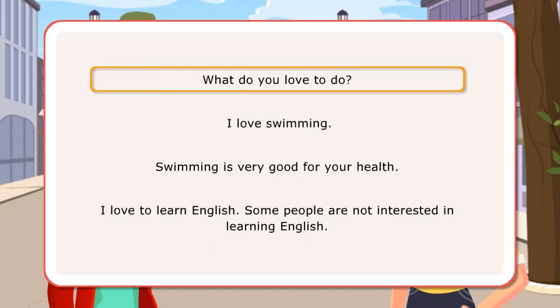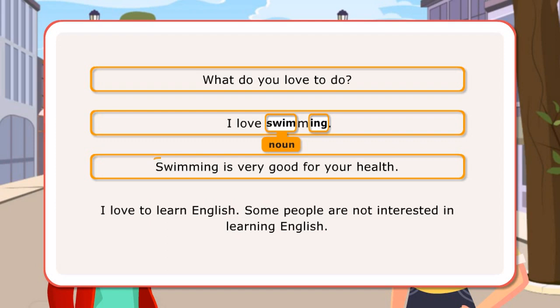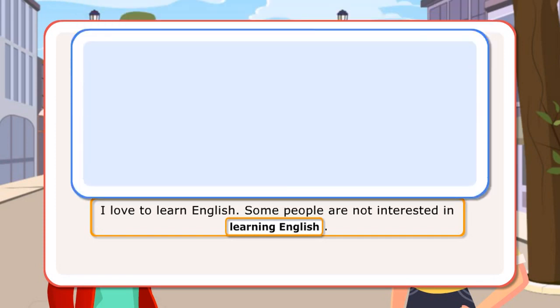In the first sentence, the verb form used is infinitive. In the second sentence, ing form of the verb swim is used like a noun, object of the verb. In the third sentence, the word swimming plays the role of a noun and hence called a gerund. In the fourth sentence, to learn is an infinitive and learning English is the object of a preposition.